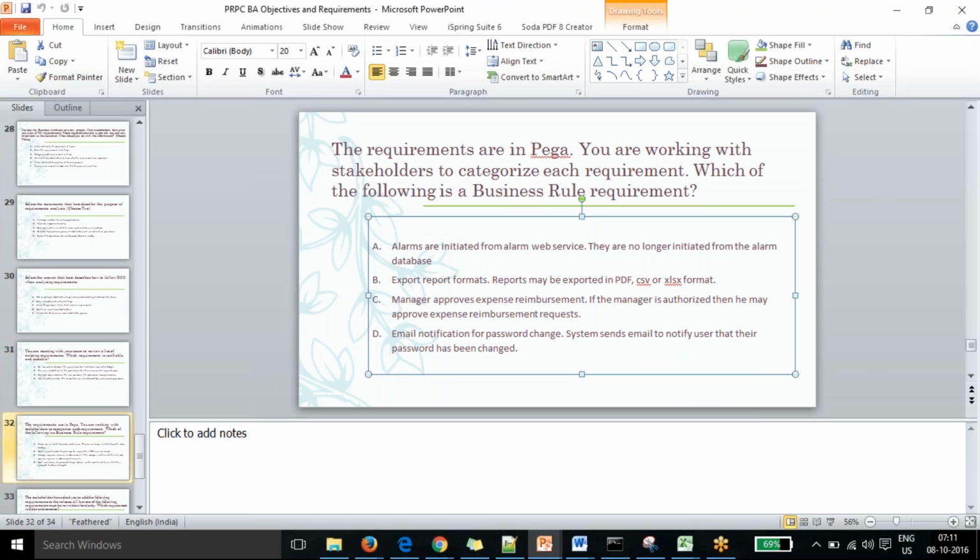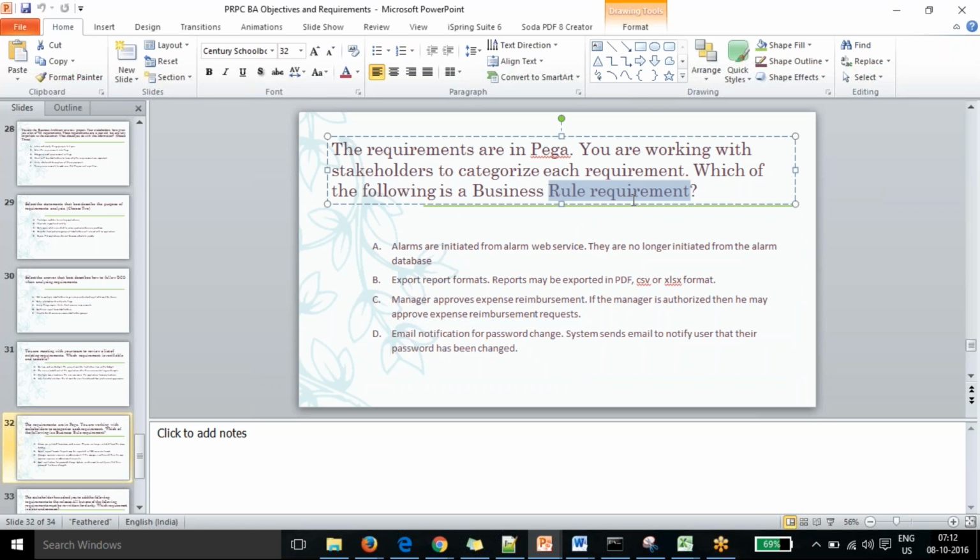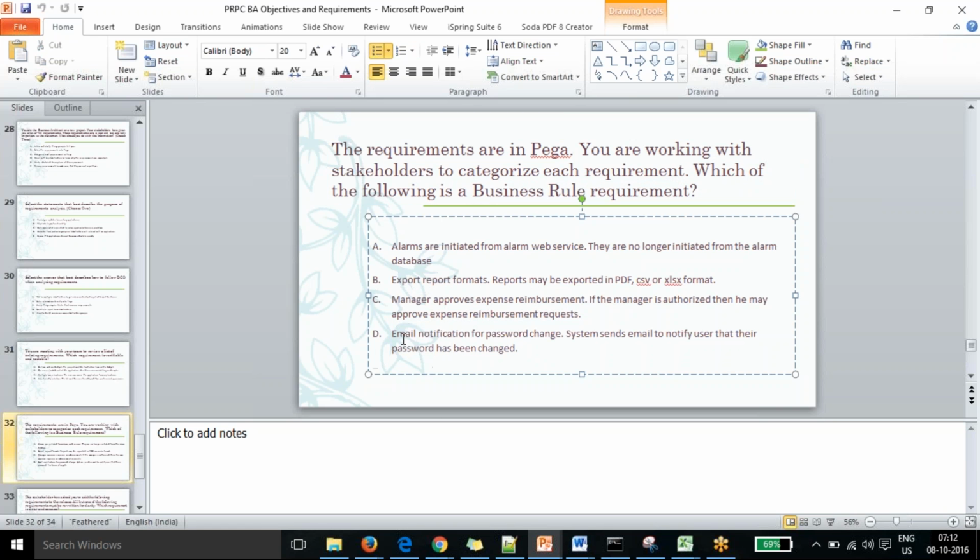In this question, there was a question about why D is not the answer. D is not a business requirement, but a functional requirement. The question asks which is the business rule requirement. How the system should behave is your functional requirement. Our business requirement is that the manager approves the expense reimbursement. That's the right answer.